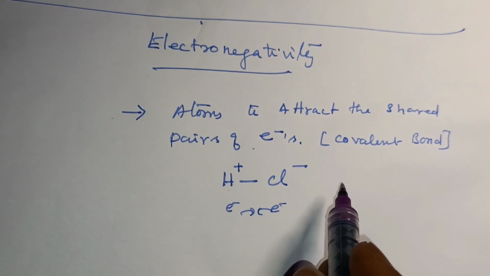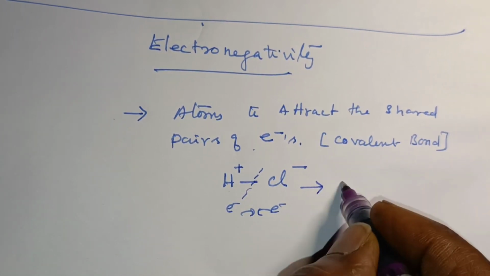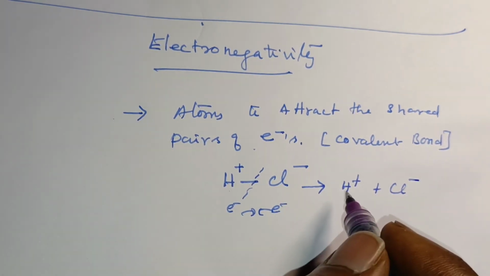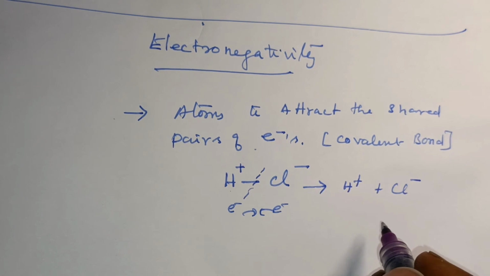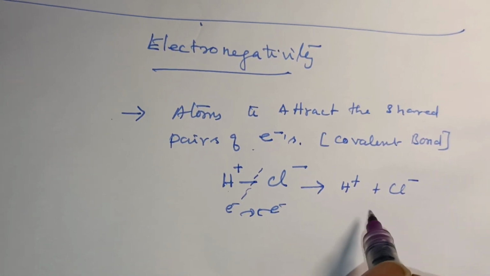So when the bond breaks, H plus and Cl minus are formed from the HCl molecule. The bonding electrons are left with chlorine, forming H plus and Cl minus ions.